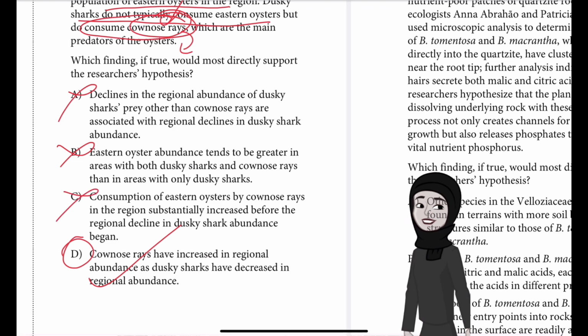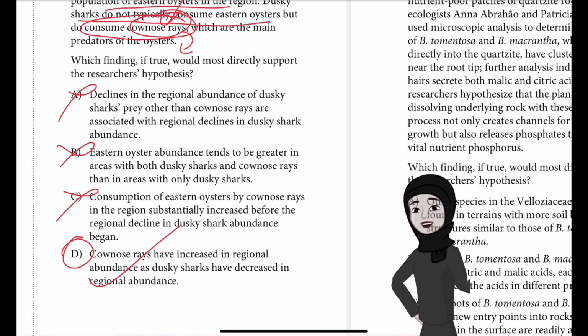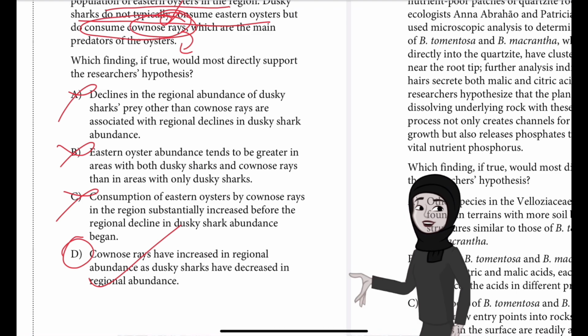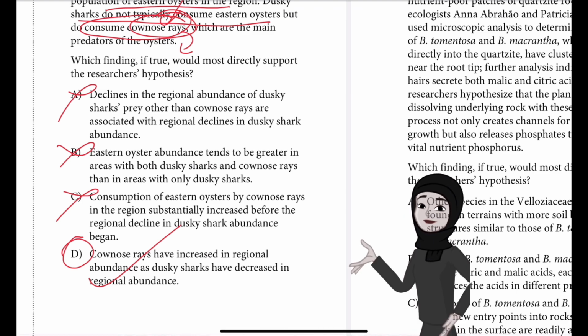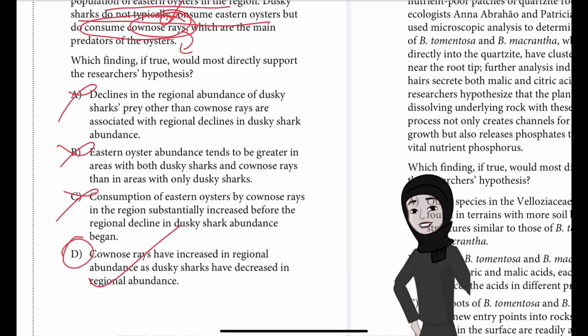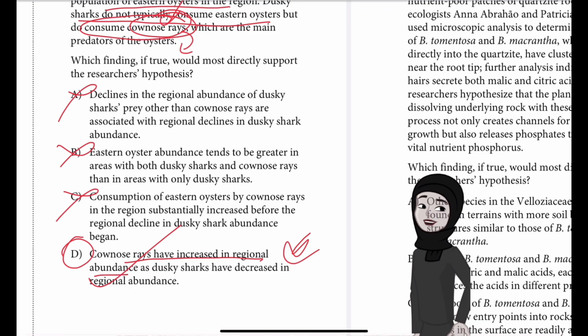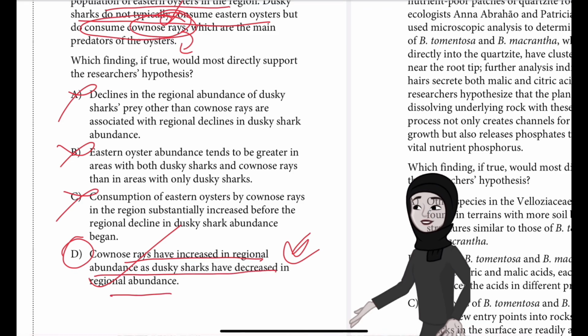Choice C is incorrect because a finding that consumption of eastern oysters by cownose rays increased substantially before dusky sharks declined in regional abundance wouldn't support the researchers' hypothesis that the decline in dusky sharks has led to a decline in eastern oysters in the region. Such a finding would suggest that some factor other than shark abundance led to an increase in the rays' consumption of oysters and thus to a decrease in oyster abundance, thereby weakening the researchers' hypothesis. So I hope that's clear. This is the best one to support the researchers: that cownose rays have increased in regional abundance as dusky sharks have decreased.